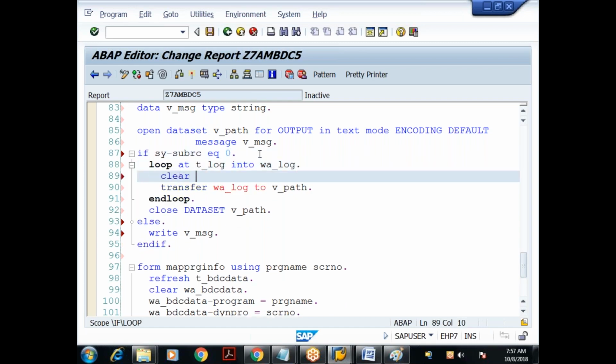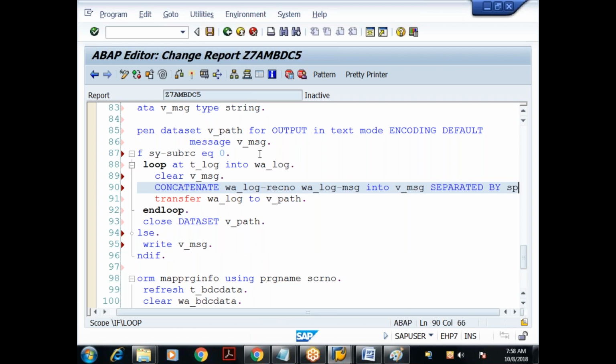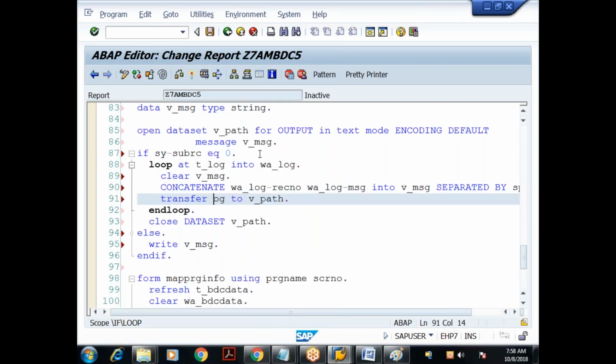Yeah, here I'll say clear what? v_msg. I'll say concatenate w_log-record number and w_log-msg to what? v_msg separated by what? Space. I'll separate by space. Then I'll say transfer v_msg to v_path.